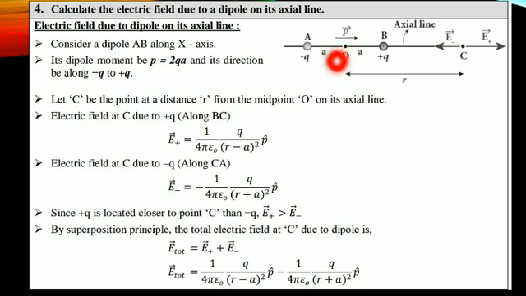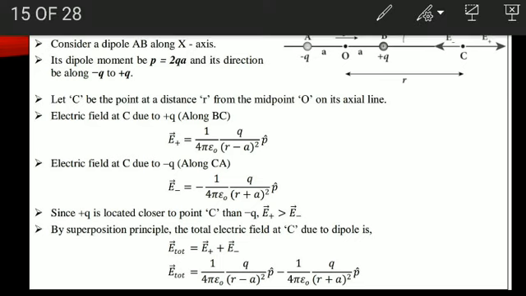Therefore, a plus r. This minus represents what? Negative charge. So due to the negative charge, E minus is 1 by 4 pi epsilon naught q divided by (r plus a) square into p cap, right? Due to the negative charges.